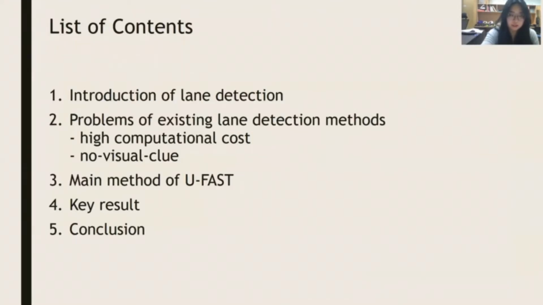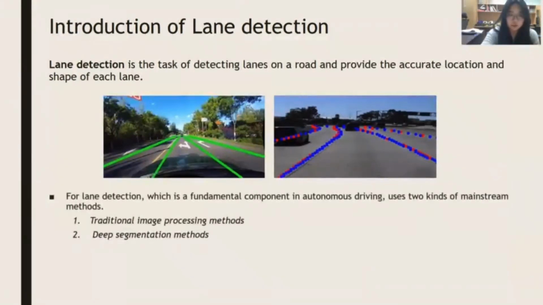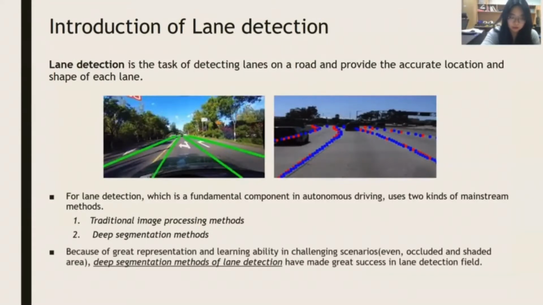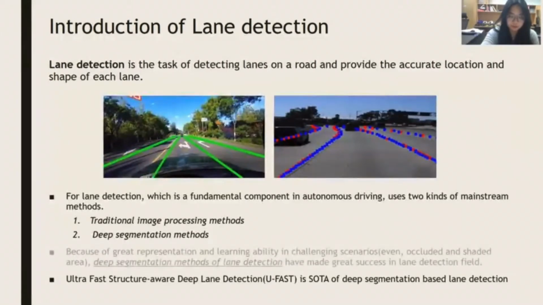This is the list of the contents. First, let's look at the lane detection algorithm. Lane detection is the task of detecting lanes on a road and providing the accurate location and shape of each lane. Lane detection, which is a fundamental component in autonomous driving, uses these two kinds of mainstream methods. Because of great representation and learning ability in challenging scenarios, deep segmentation methods of lane detection have made great success in the lane detection field. UFast is sought out of deep segmentation-based lane detection.